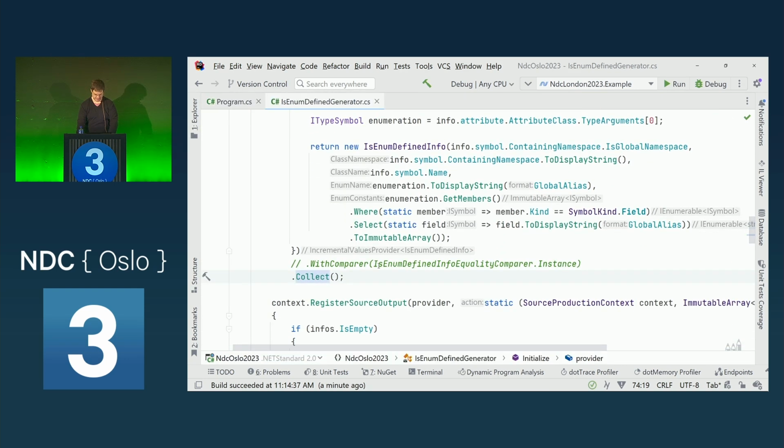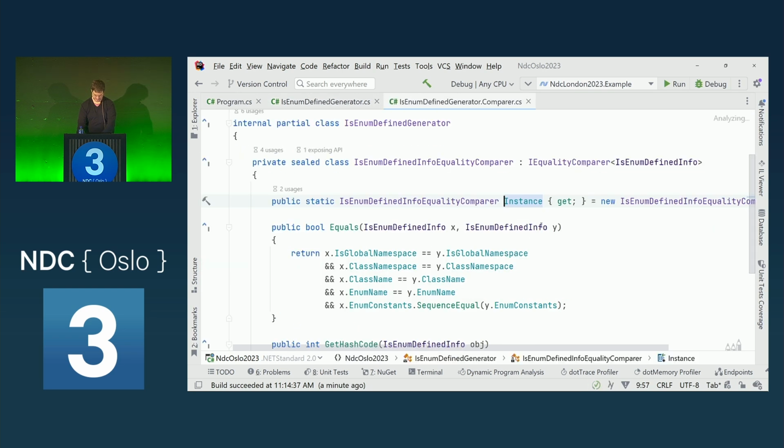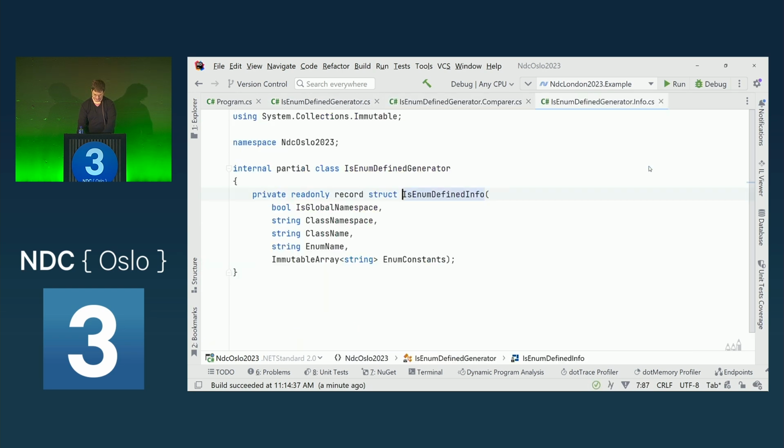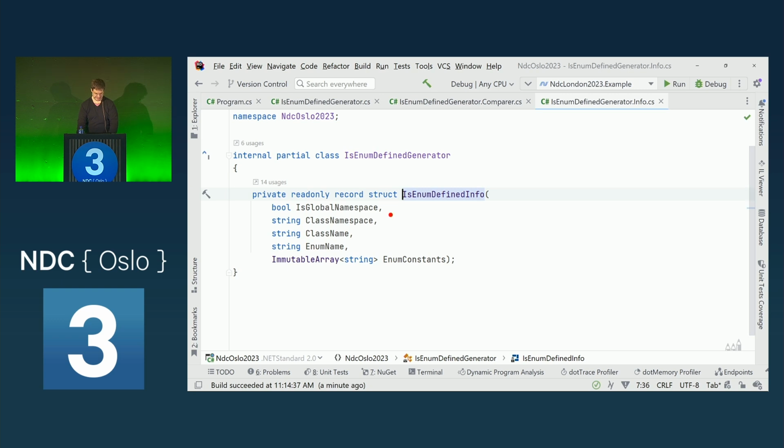because this type that I defined here is a record struct, so it actually implements equality, but we also have an immutable array. And per default, I think the equals implementation of immutable array checks reference equality of the backing array that it has, which is a new instance, so this will never match.